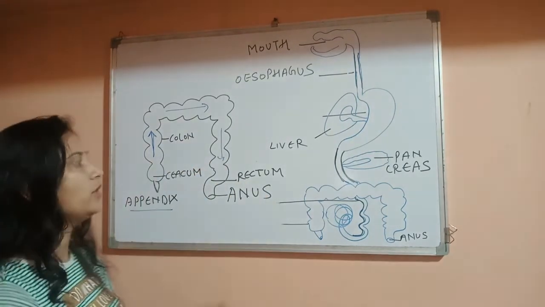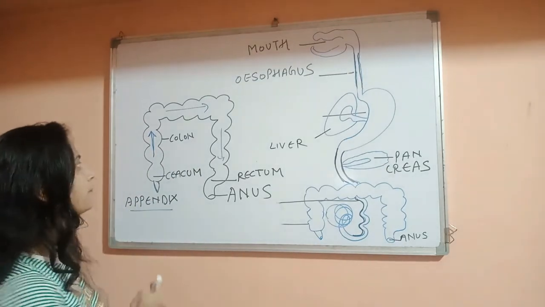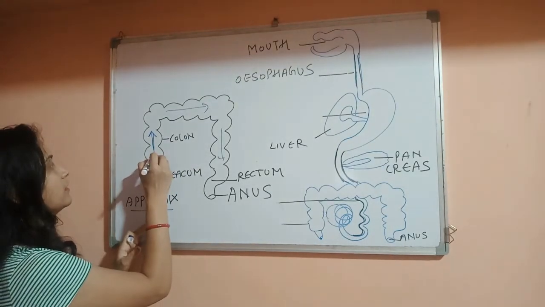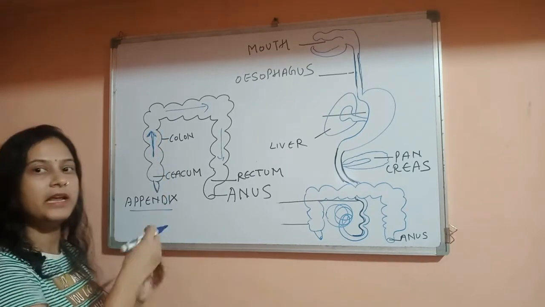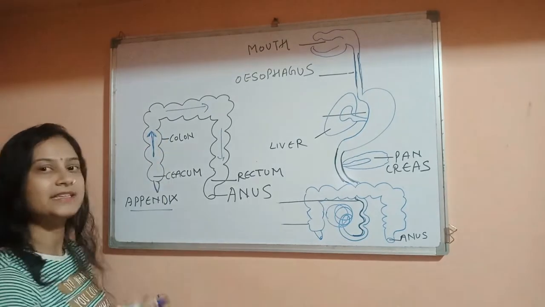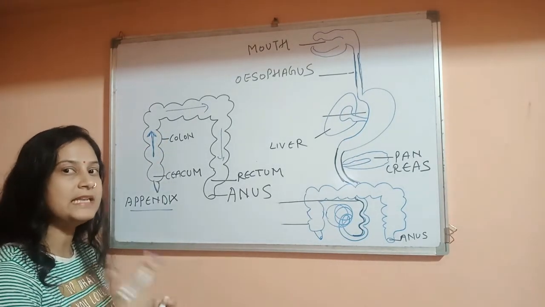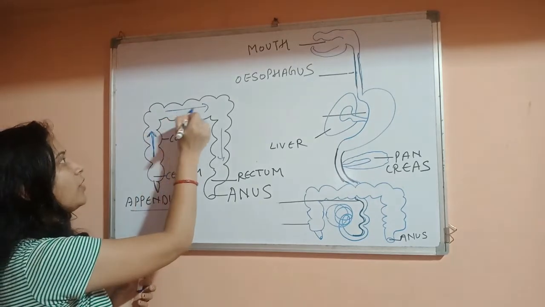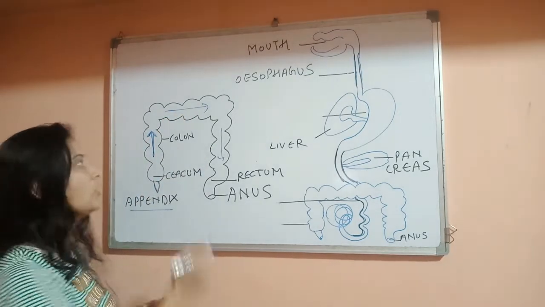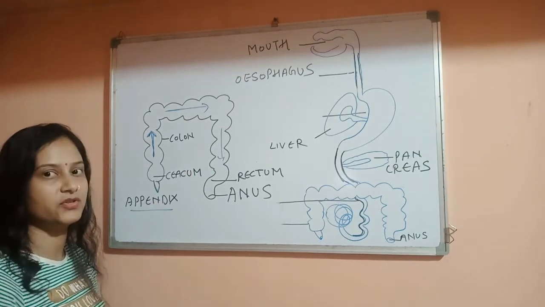So the colon is also of three types. The colon which has the direction upward is known as ascending colon. Ascending means increasing. This is known as the transverse colon because it has a straight direction.